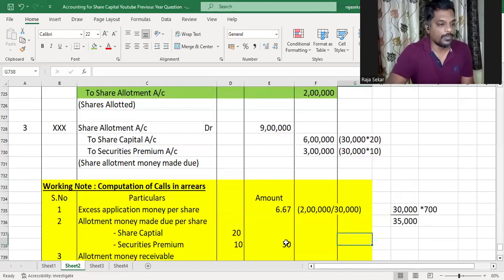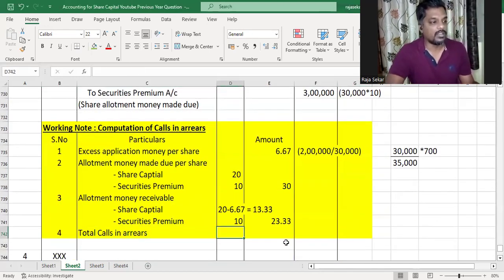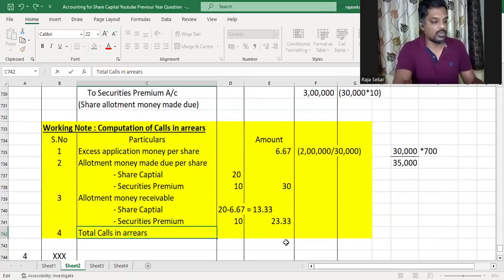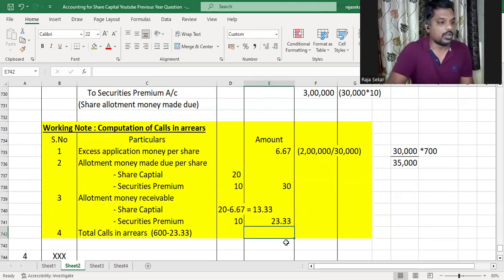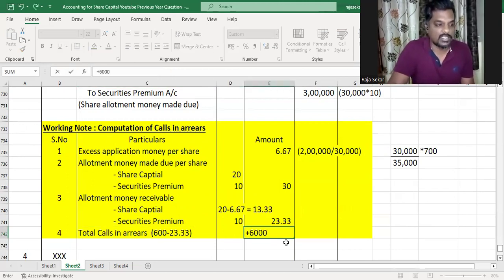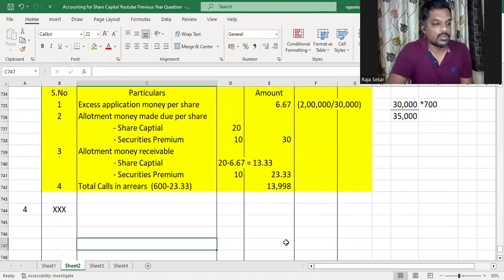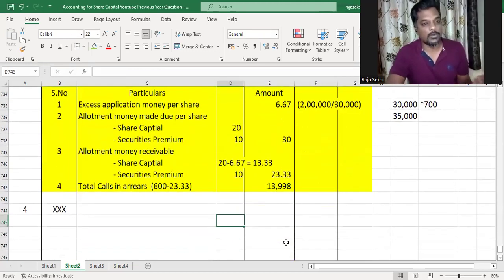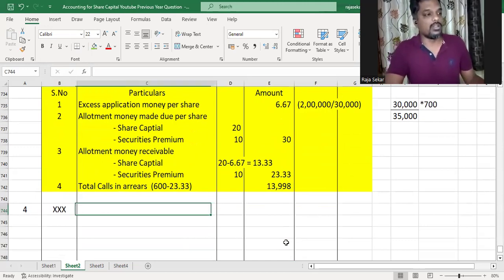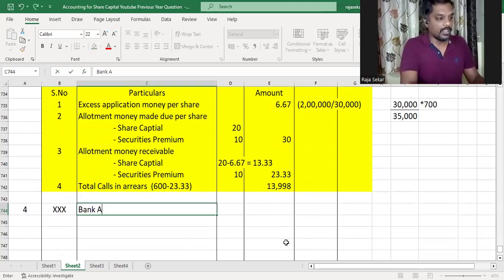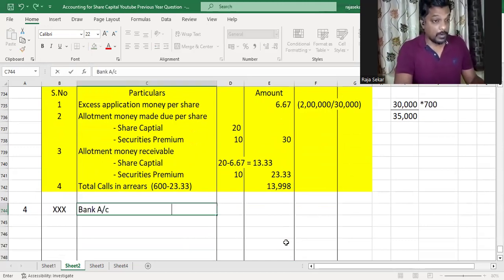And so the total calls in arrears would be the amount receivable per share, which we computed to be 23.33, multiplied with 600 shares. So the total calls in arrears would be 600 into 23.33, which is 13,998, which is approximately equal to 14,000. So we'll round it off to 14,000. And then we debit bank account for receiving the allotment money.